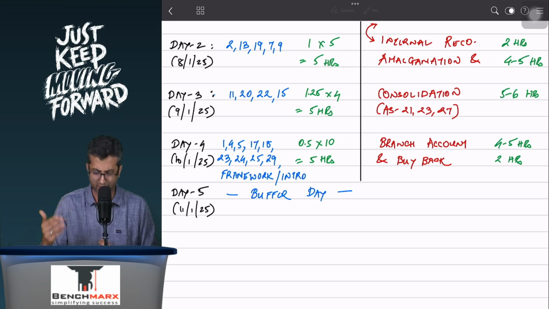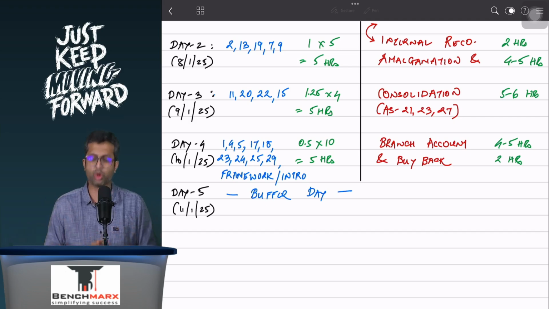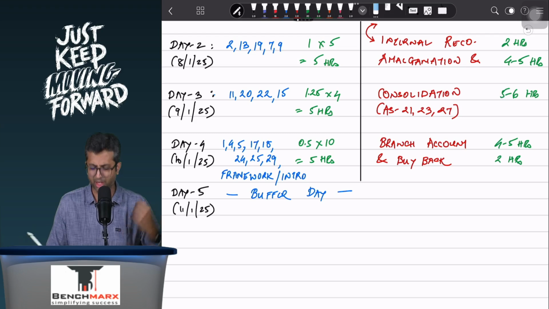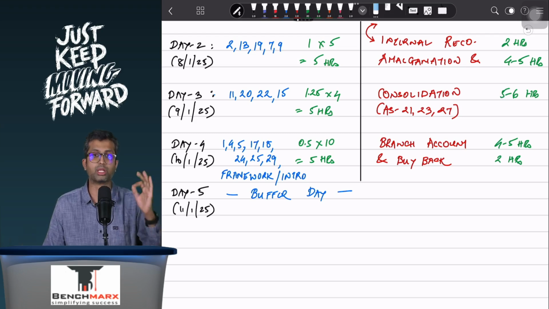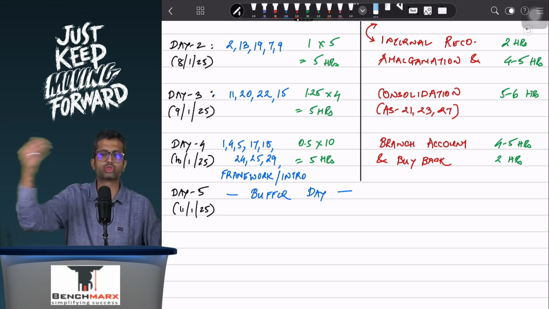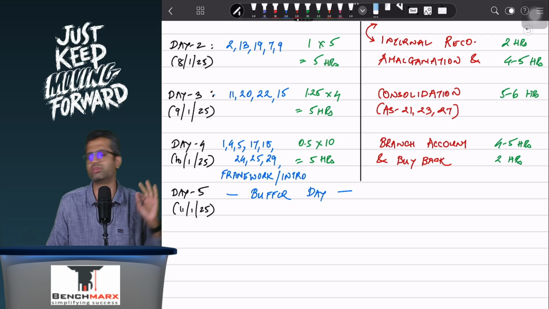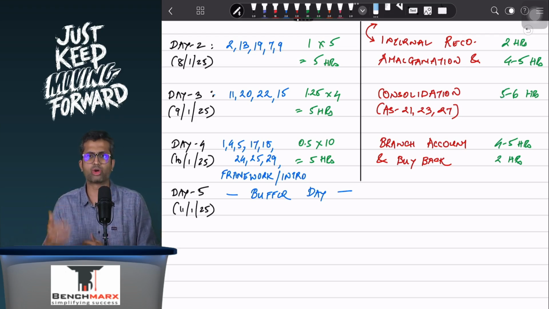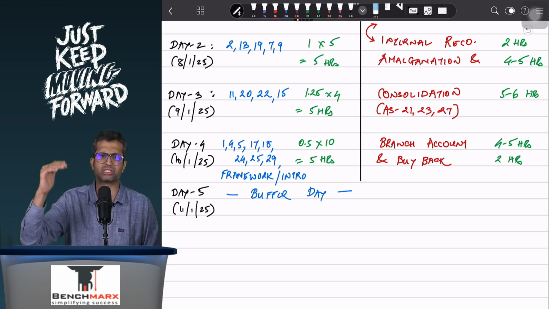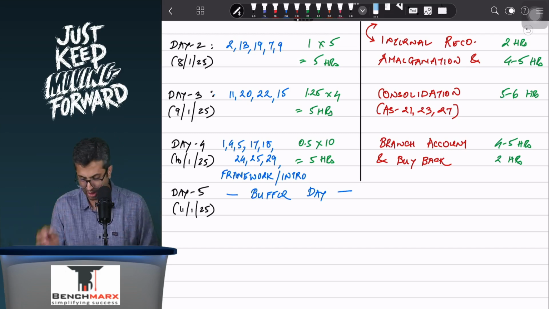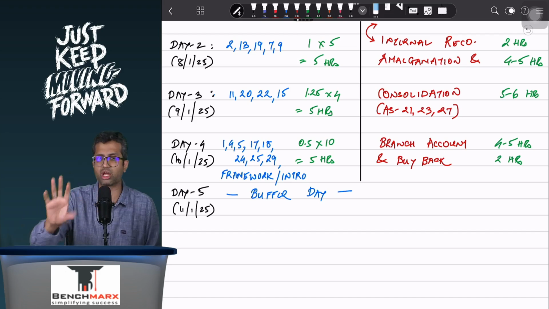Maybe segment, related parties, discontinuing operations. I think 23 is something which is already covered. So this is, let's say, related parties, interim financial reporting, provisions and contingencies. There's also a chapter on framework of reporting where you have this capital maintenance concept, which is important, and in introduction to accounting standards, what is level 1, level 2, level 3, level 4, as well as what is SMC and non-SMC. That is something that you should be aware of. On an average, each of these would take around half an hour.